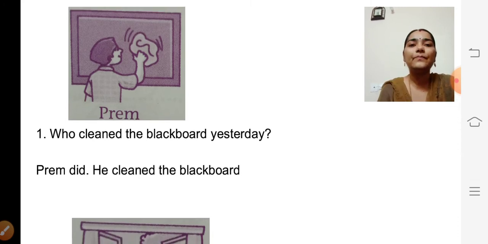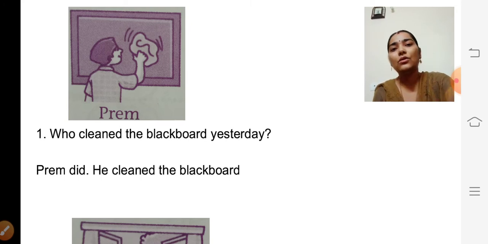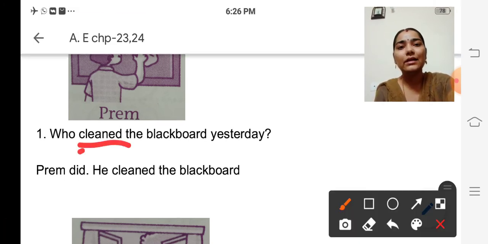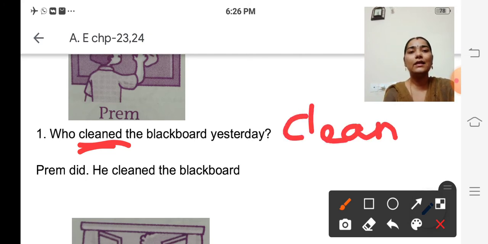First look at the picture. There is one boy cleaning the board, isn't it? His name is Prem. They have given Prem, isn't it? So look at the question. Who cleaned the blackboard yesterday? Who cleaned? Cleaned is the past tense of clean. Okay. Who cleaned the blackboard yesterday?